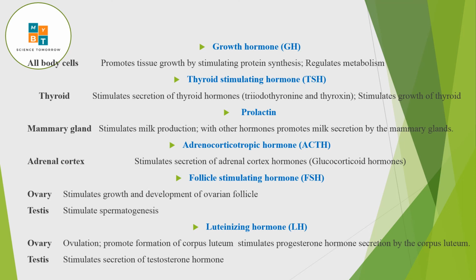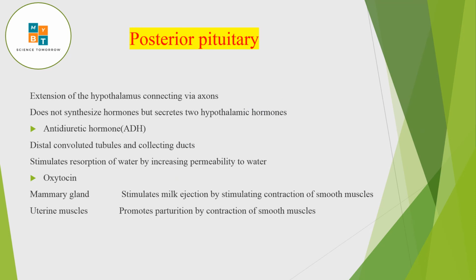And if you take female, FSH stimulates the ovarian follicle. It will stimulate growth and development of the ovarian follicle, and LH is important in ovulation and corpus luteum formation with the promotion of progesterone. But there is a small connection between all these things. We will learn that in the reproductive lesson part. Right. Now we are going to the posterior pituitary.